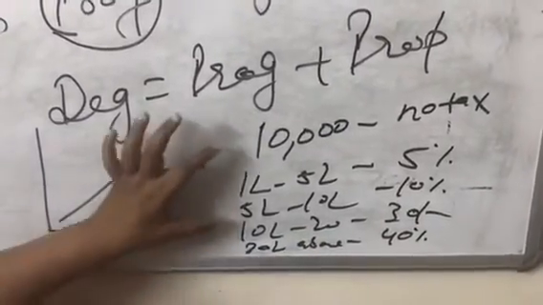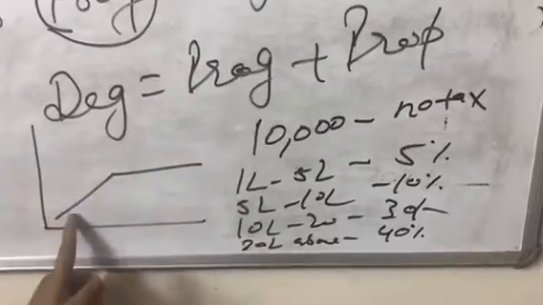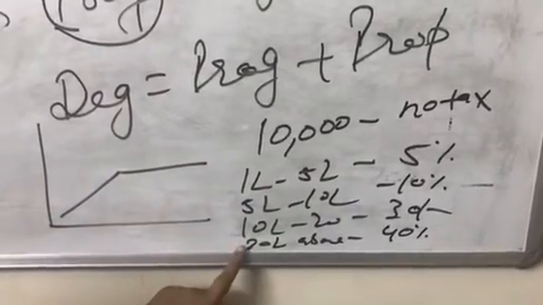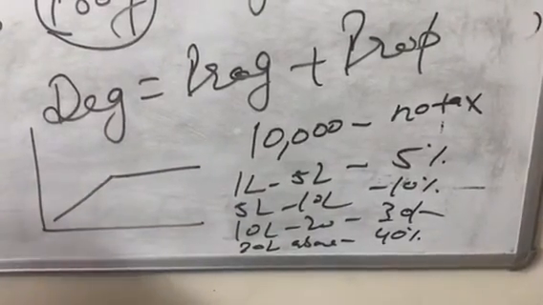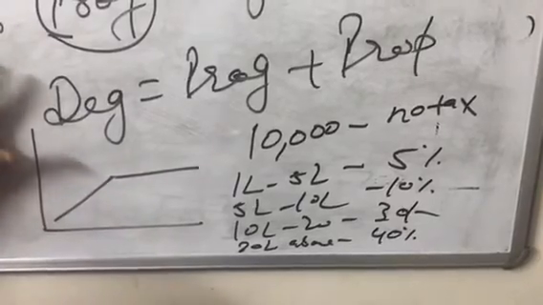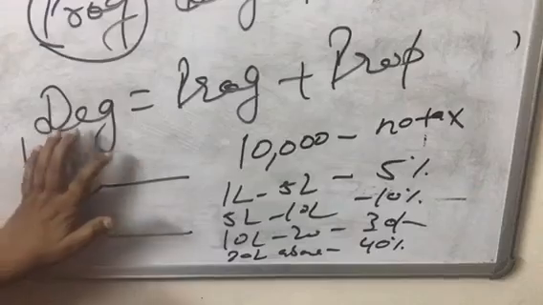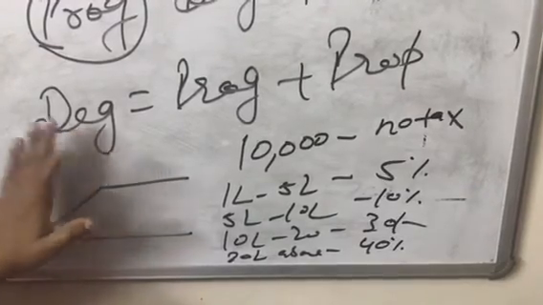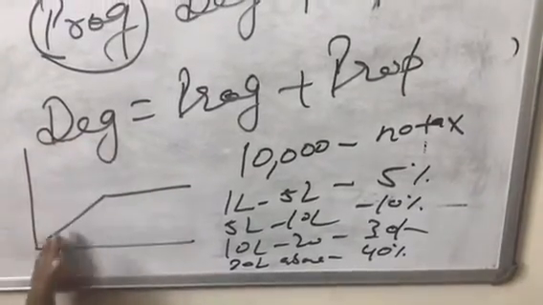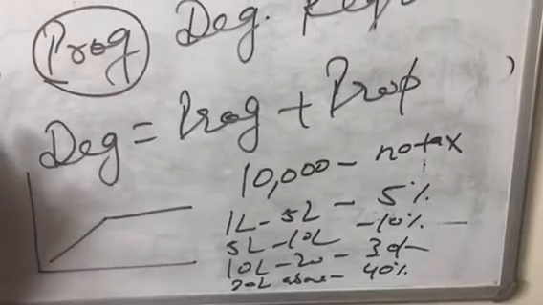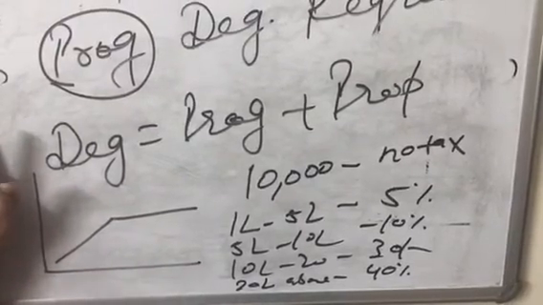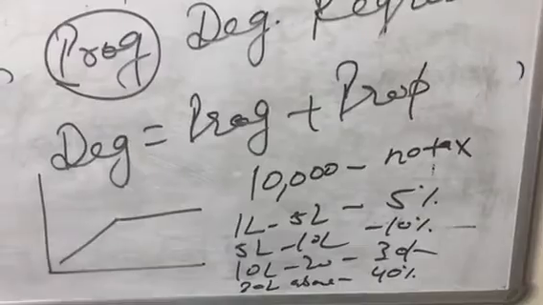So it means the first 4 slabs are progressive in nature, and the last one is going to be proportional. And let me tell you, in India, our income tax structure is based upon the degressive taxation system. We have initially progressive, and after that we have the proportional taxation system. Now last we have the regressive taxation system. What do we mean by regressive taxation system?